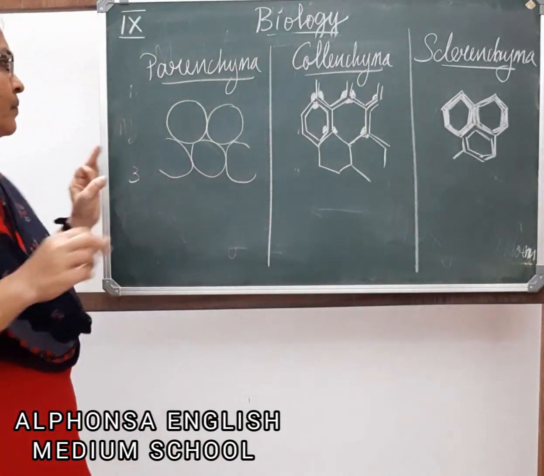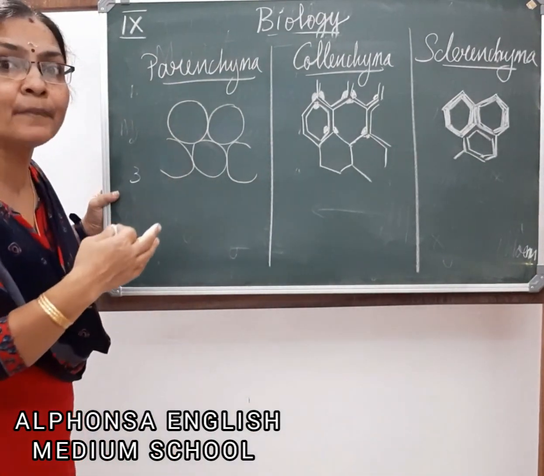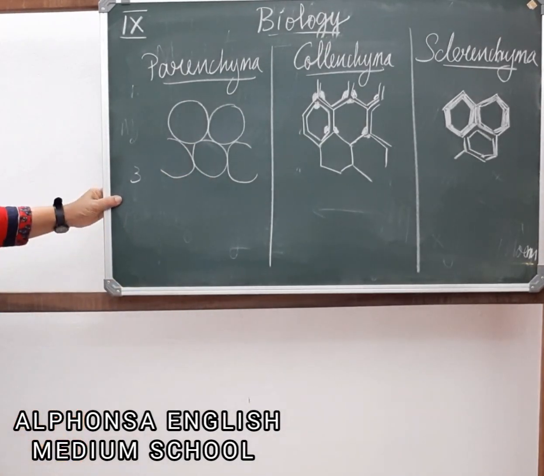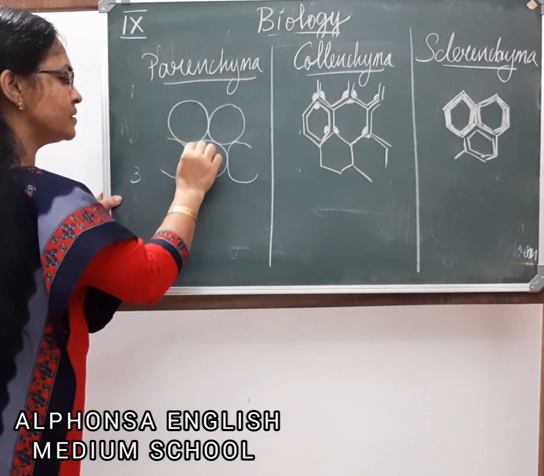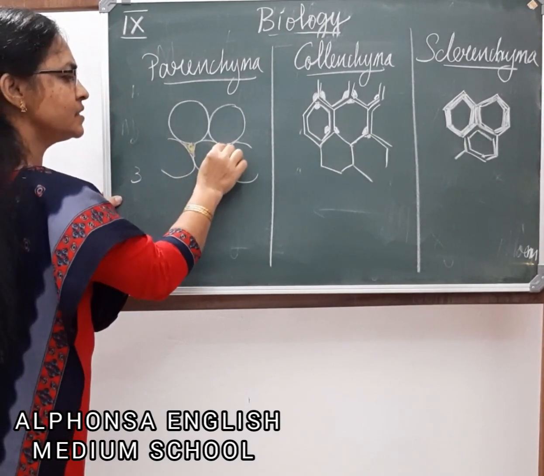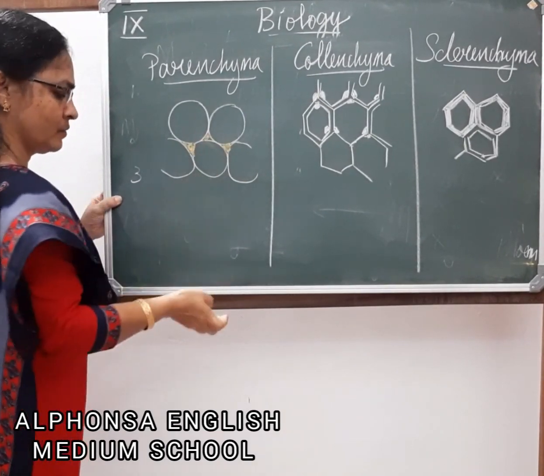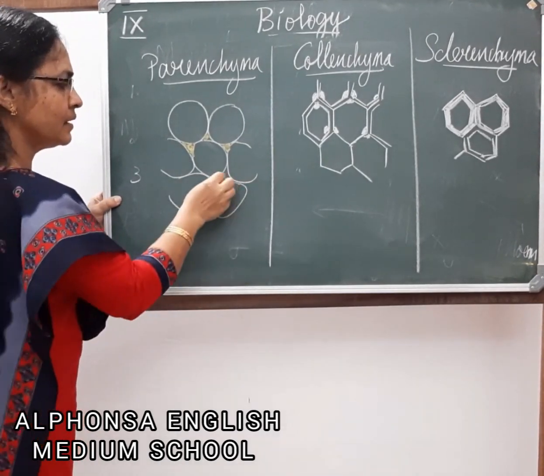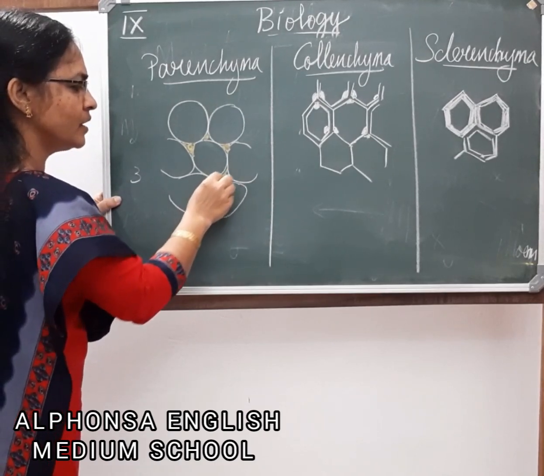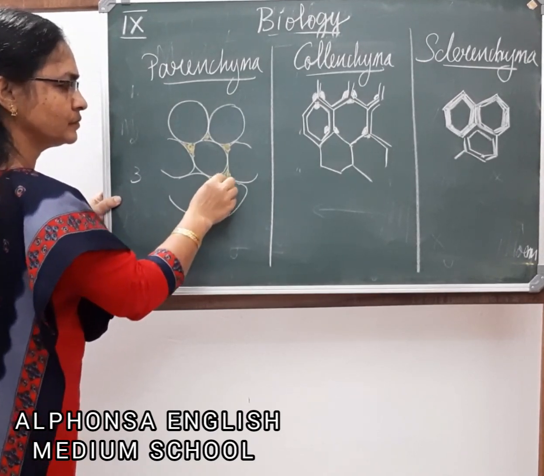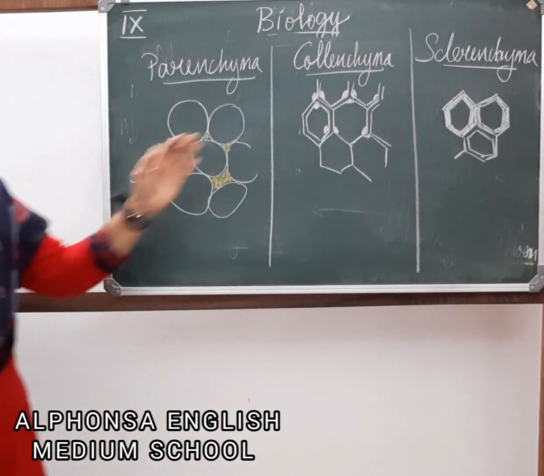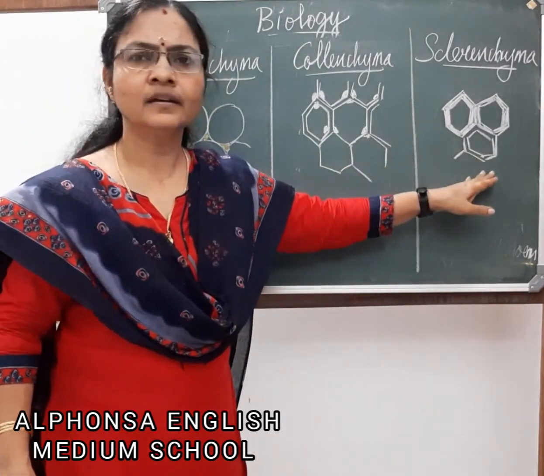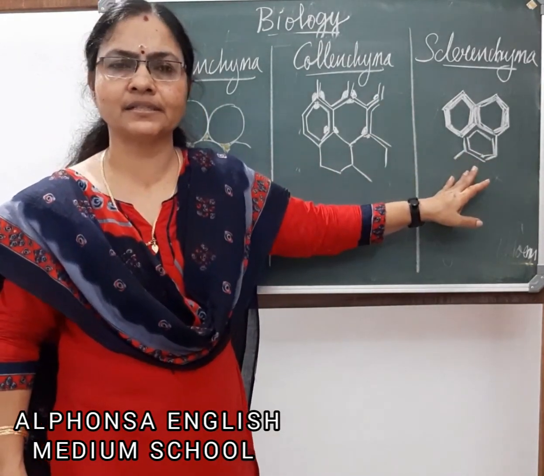Next, third difference. Parenchyma cells are loosely packed. Clear? There may be intercellular space. What I am shading here in yellow is intercellular space, the space between the cells. The cells are loosely packed, so there is intercellular space between the cells. Here there may be little intercellular space or sometimes there may not be. Here there is no intercellular space; it's tightly packed.